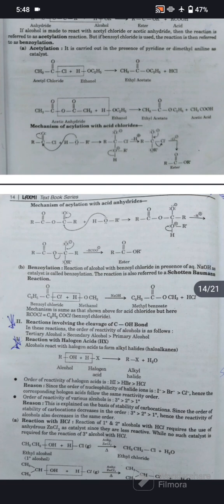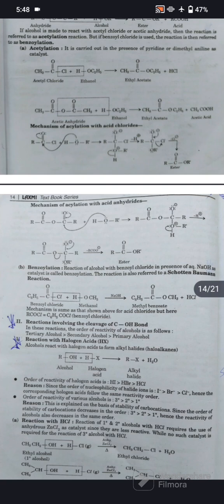The mechanism is the same as shown above for the acid chloride, but here RCOCl is equal to C6H5COCl. These are reactions involving the cleavage of the C-O bond. In these reactions, the order of reactivity of alcohol is as follows: tertiary alcohol, then secondary alcohol, then primary alcohol.